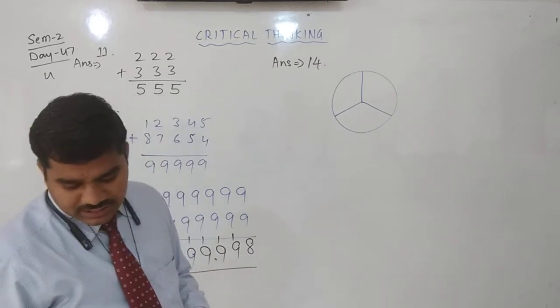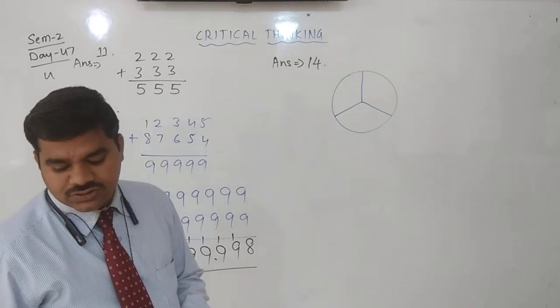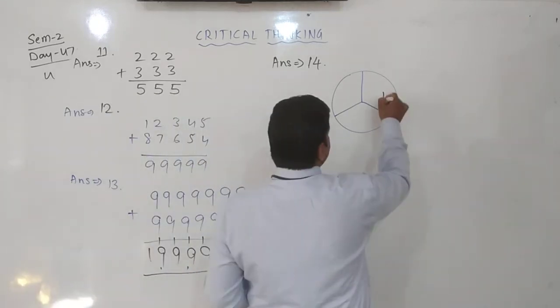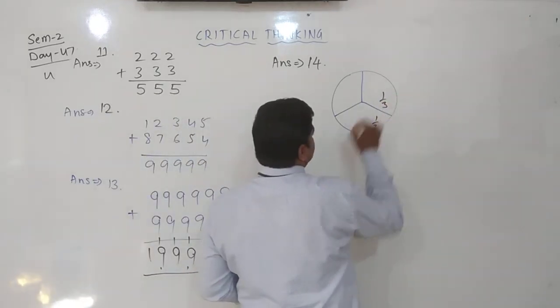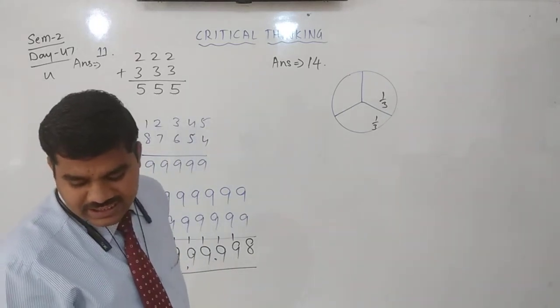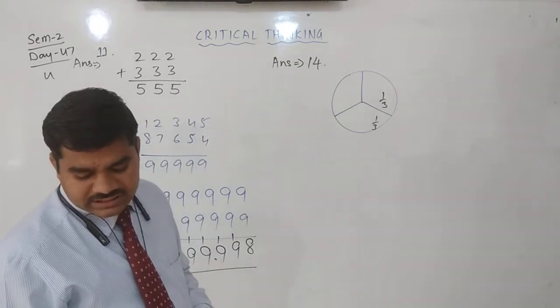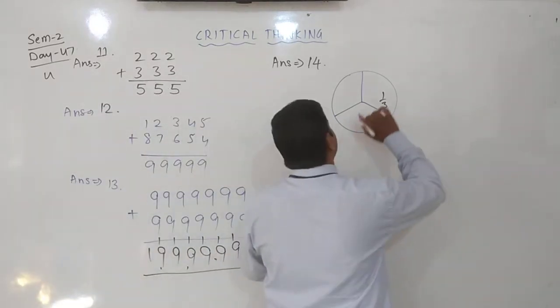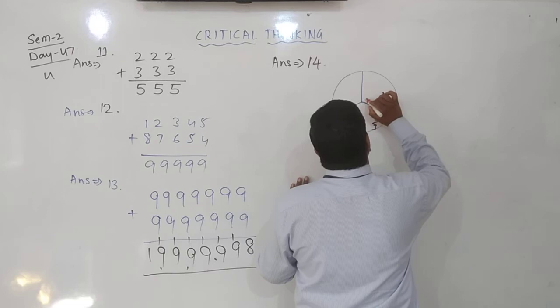Then here the question is, she ate 2 of the pieces. She ate this one, 1/3, and this one, 1/3. She ate 2 of the pieces. Then did she eat more or less than a half? Did she eat more or less than a half? Half means it is like this.